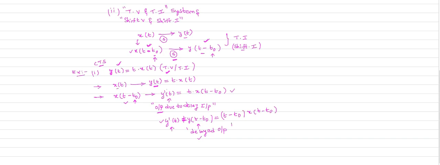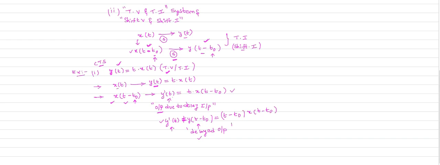Find out the output. Here I consider the output as y dash of t. Here y dash of t is the output due to the delay in the input. So whenever we apply a delayed input, your output is y dash of t. Now you calculate y dash of t. How to calculate y dash of t?